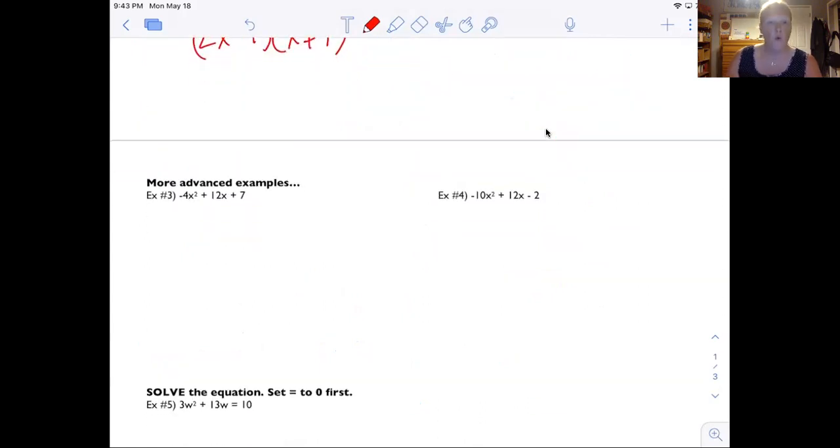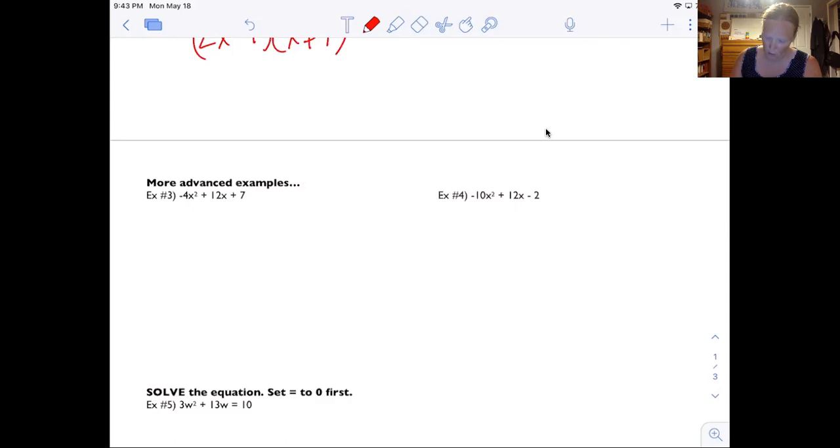So we're going to look at some more examples. These are a little bit tricky because there's a GCF. So the other 2 examples we didn't have a step 1. These 2 problems do have a step 1. So I'm only going to actually do example 4. I don't think you need to see 2.